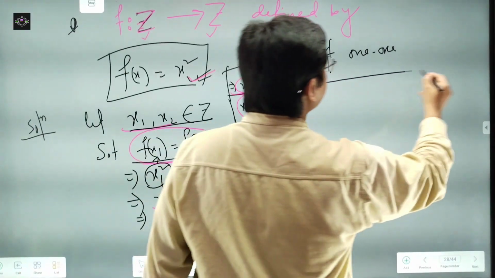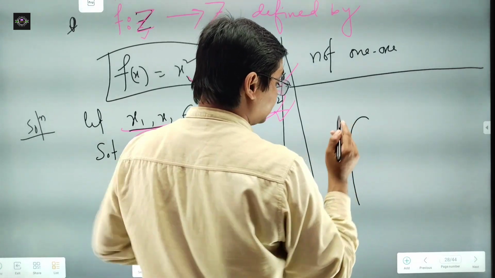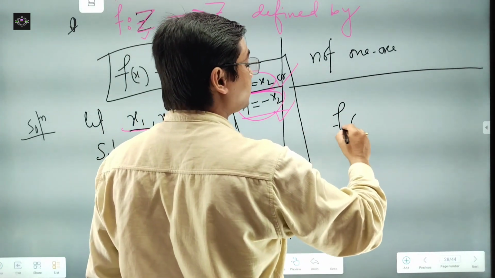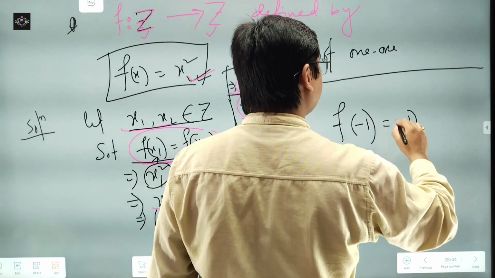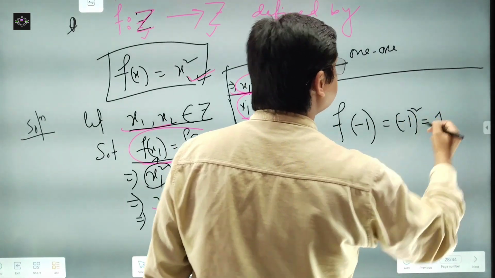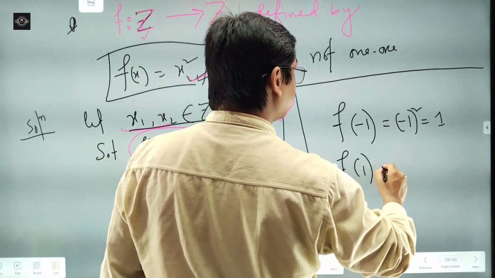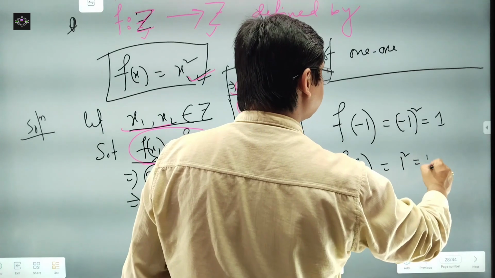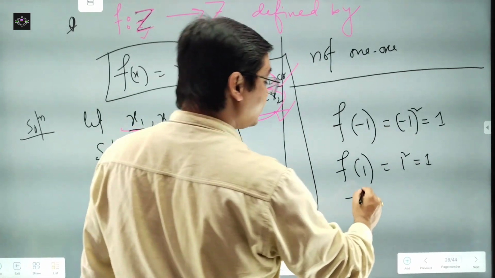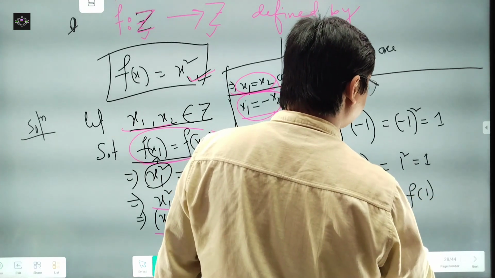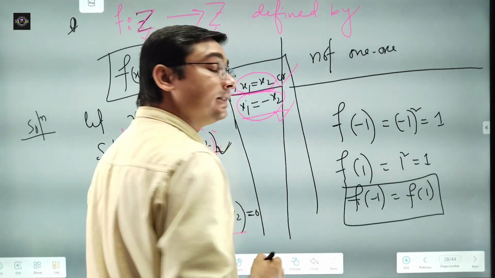For this, look, for this question there is one more way to prove it. This is a shortcut. Put some value, minus 1, this will be minus 1 squared, that means this is 1. Again you put x is equal to 1, that means 1 square, so it is 1. So what we see here, f of minus 1 and f of 1, these two are equal.